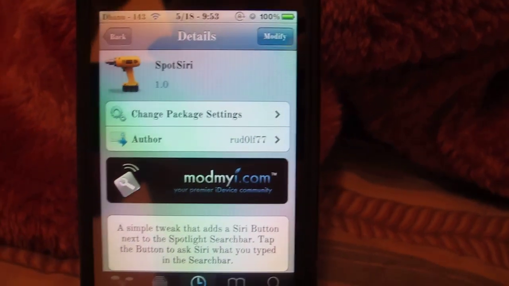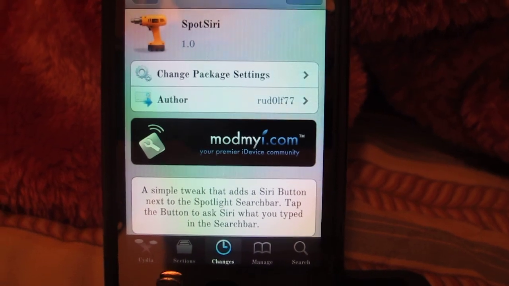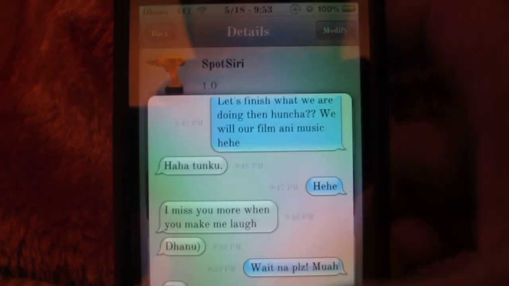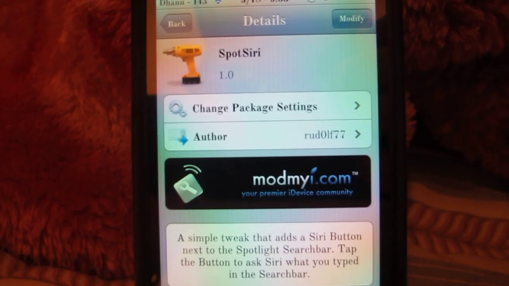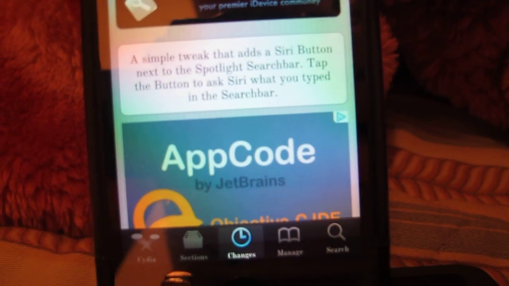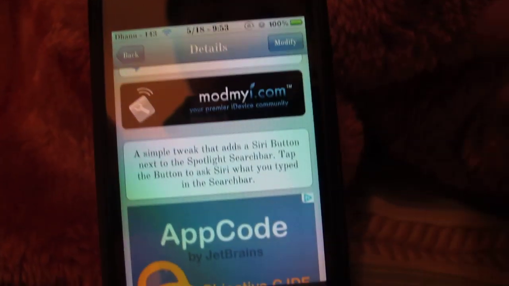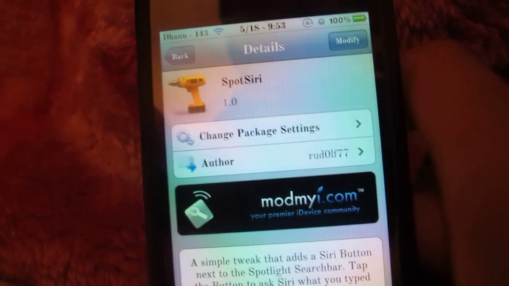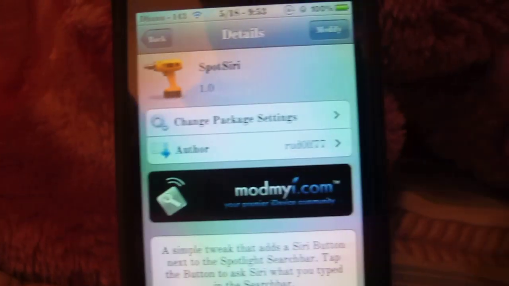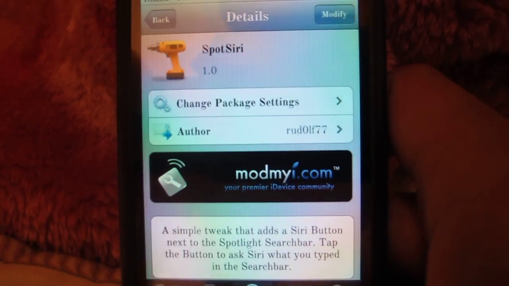Hello, I think you guys are lucky that the jailbreak team has come up with a new tweak for the Siri feature. It is SpotSiri. This tweak allows you to add a Siri button on your Spotlight search bar. It's free on modmyi.com. You can check that out. It's free. So let's go